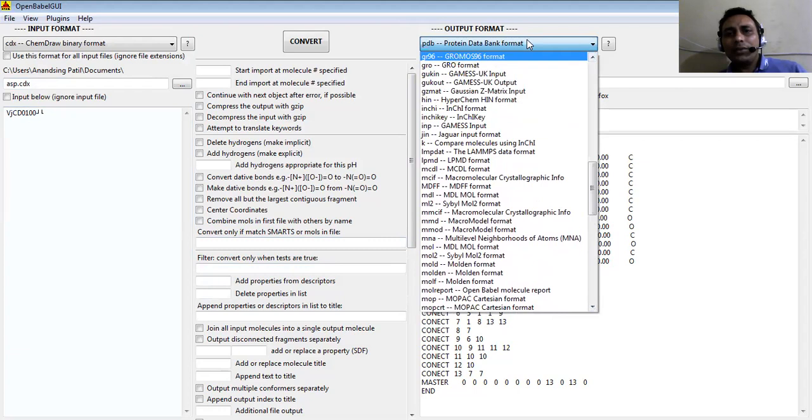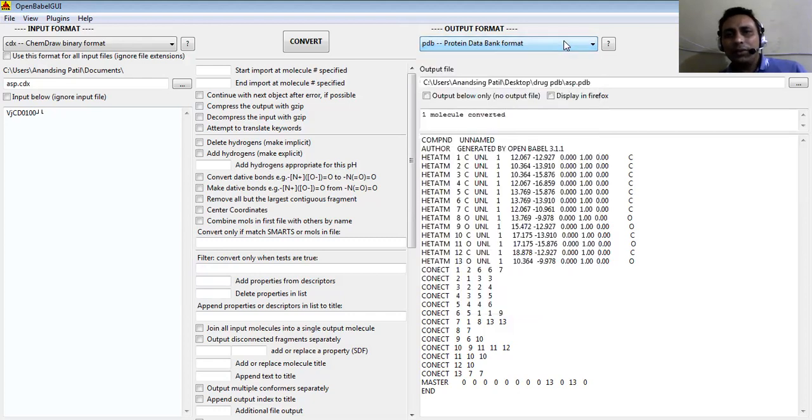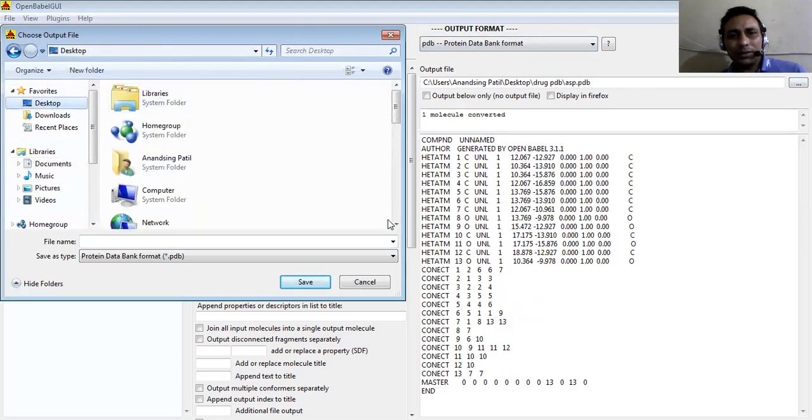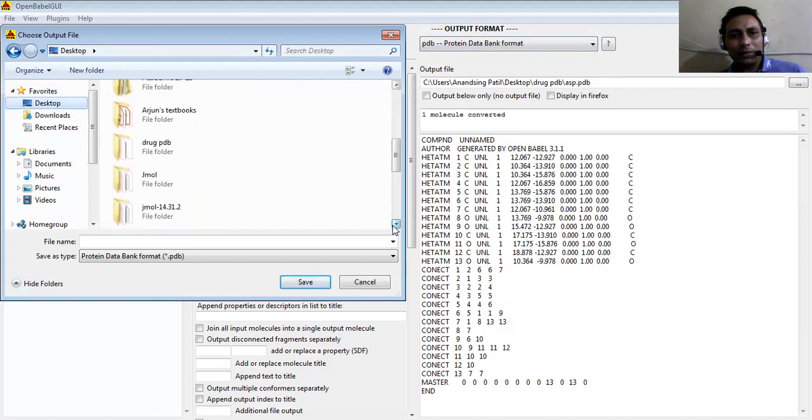So let us select our molecule to be converted into PDB format, because Autodock and SwissDock are able to read PDB format, or MOL2 format, which is also there. So let us select PDB format. Now here is the destination folder where we want to convert. I have this destination folder on the desktop. Suppose I want to save the PDB format of our converted molecule into drug PDB.